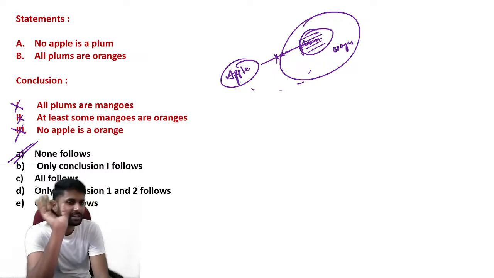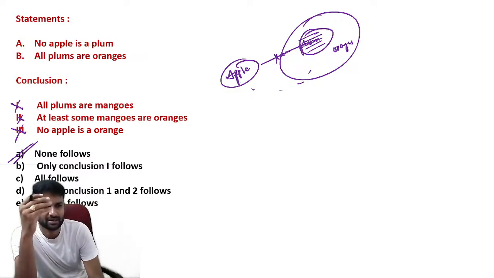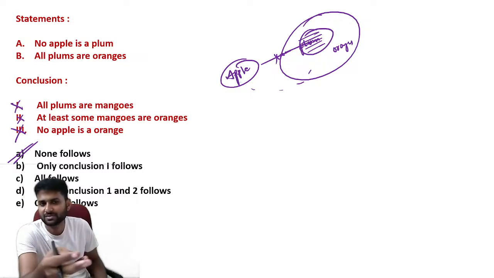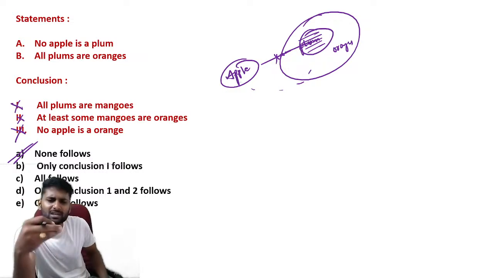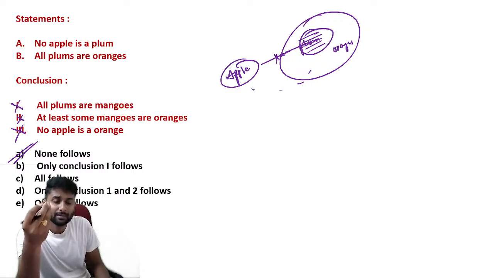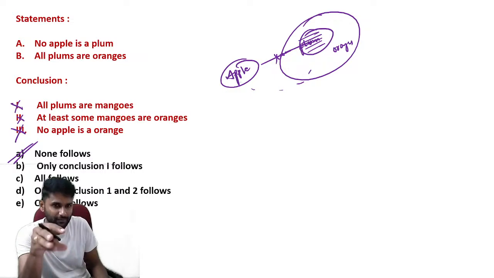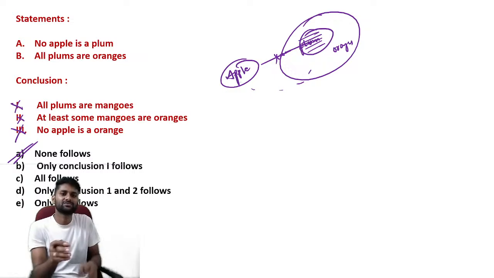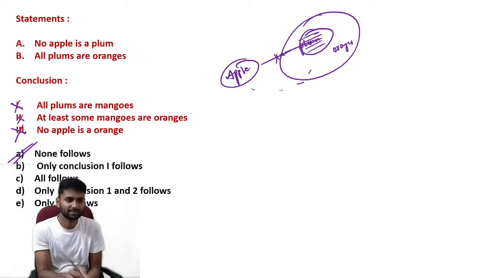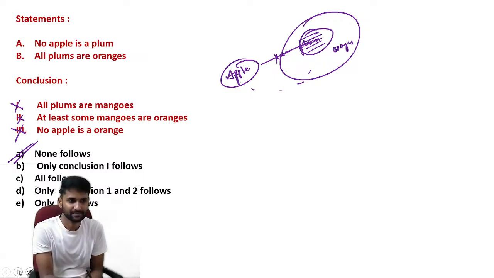See, we can derive the relation between apple and orange only. We have a restriction between apple and plum, but we don't have any direct information between apple and orange. So we can assume relations like all apples can be oranges, some apples can be oranges, but we cannot assume all oranges are apples. Why? Because if you take the entire orange, you will get plum. Plum is there, you cannot replace it with apple. That's why some orange can be apple is a possibility. Some apple can be orange is a possibility. So those are the different possible cases.